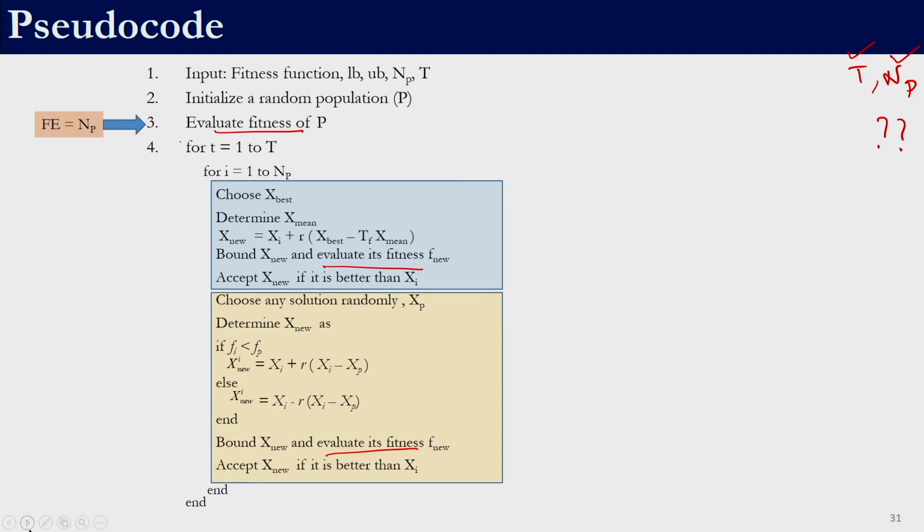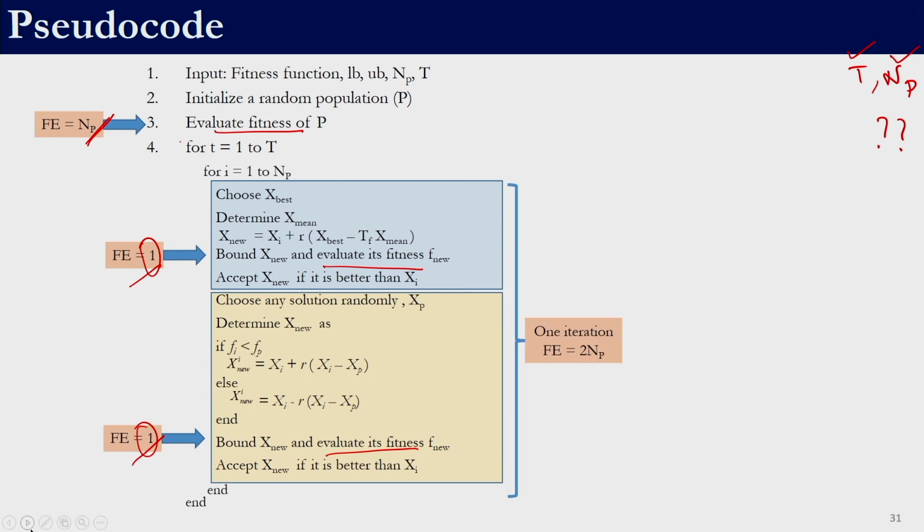When we evaluate the fitness here, we are evaluating the fitness for the entire population. So, if my population size is NP, we will be doing NP evaluations of the fitness function, whereas in both these places we are evaluating only once, only once for a particular member. This is inside the loop. I am not estimating, as of now, the total number of fitness function evaluations. I am just saying that for one particular solution, how many fitness function evaluations are required in teacher phase and learner phase. So, one over here and one over here.